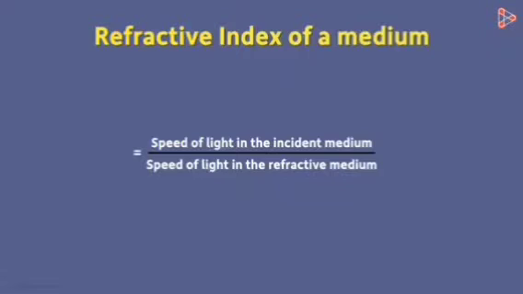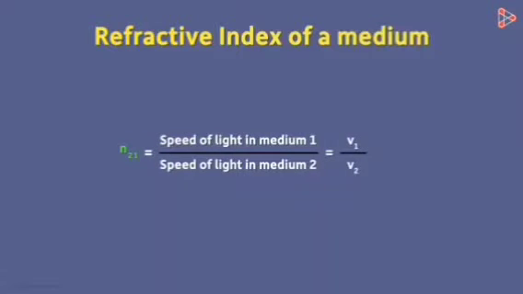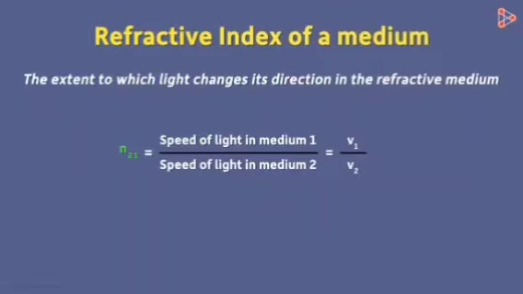It's denoted by n and the two numbers in the base are the two mediums. We read this as the refractive index of medium 2 with respect to the incident medium 1. Also, V1 and V2 are speeds of light in medium 1 and 2 respectively.